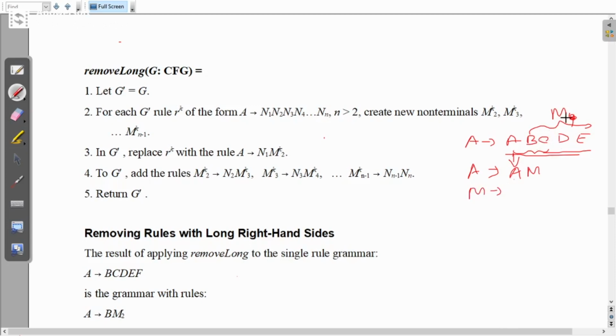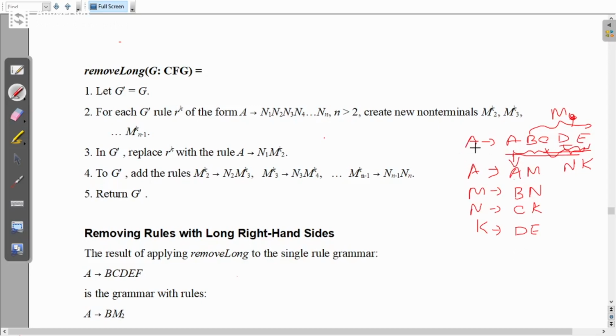As you know, I cannot represent M using 4 characters because I want 2 characters on the RHS. That's why I will add B and N. What is N now? N will hold C, D, E. N will give you the first character C followed by one more symbol, K. What is K? Since only 2 characters remain, I can write this as DE. So this is how I can break ABCDE into pieces.